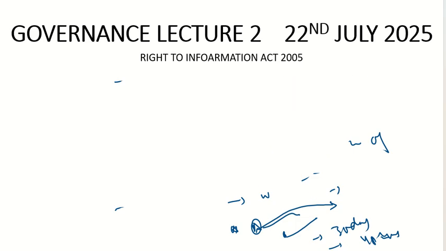First, you cannot ask questions which can affect the sovereignty and integrity of the nation. For example, recently there was Operation Sindoor. We could not have asked the government how they were going to conduct Operation Sindoor, because eventually it would have impacted the sovereignty and integrity of India.